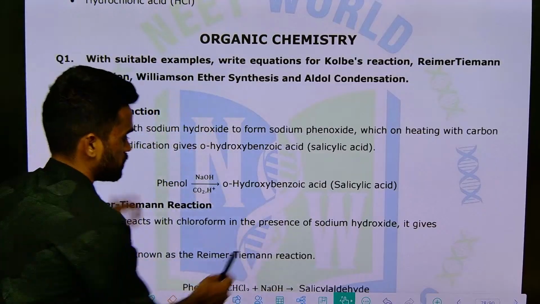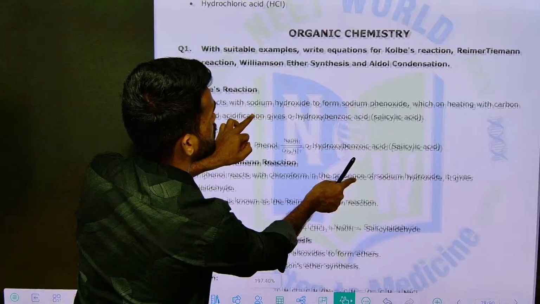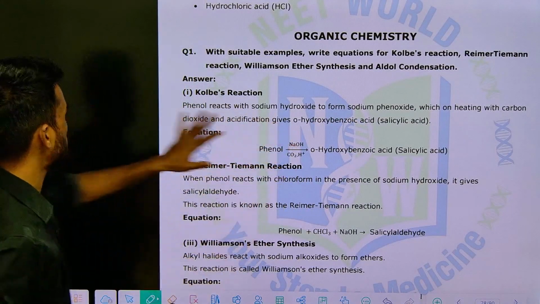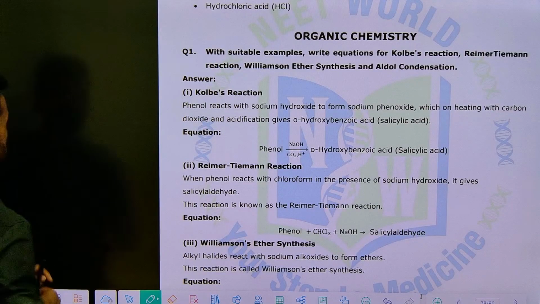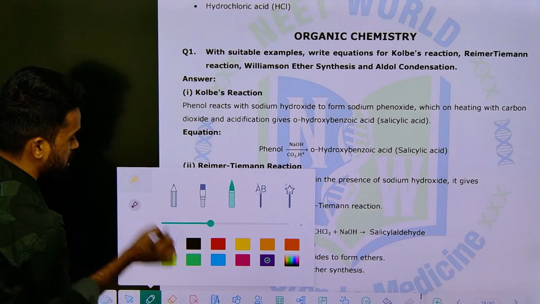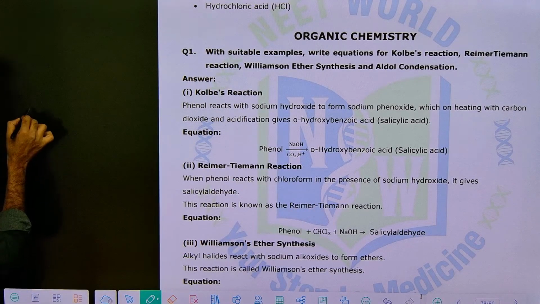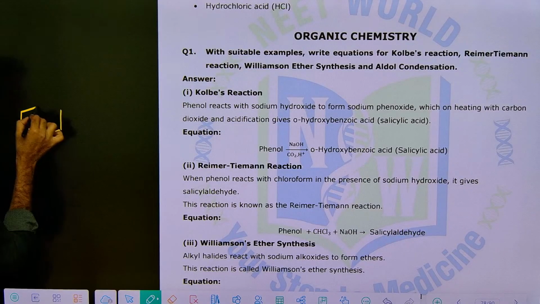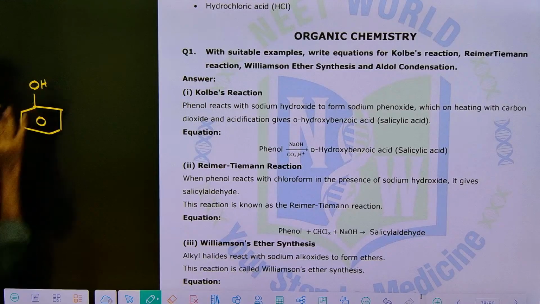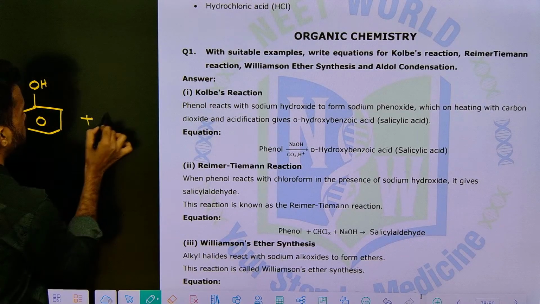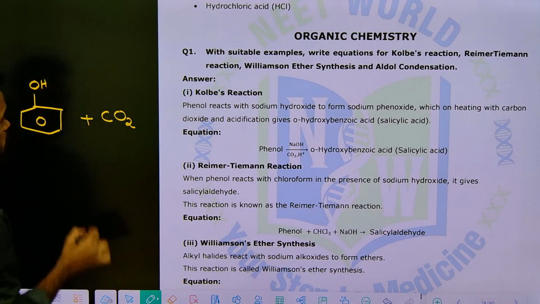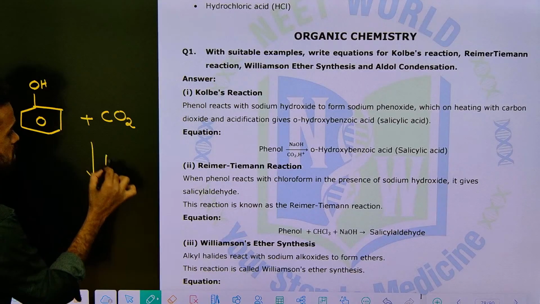First they are asking about Kolbe's reaction. Whatever I am explaining here, just remember this. Kolbe's reaction means it's not Kolbe's electrolysis, it's Kolbe's reaction. In Kolbe's reaction, you just take phenol, a benzene ring with an OH group. And you are familiar with carbon dioxide. So phenol plus carbon dioxide. This reaction takes place in basic medium.